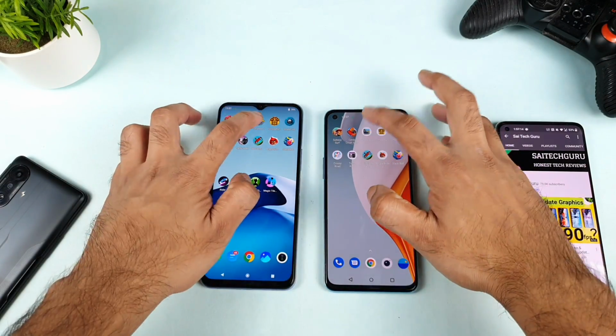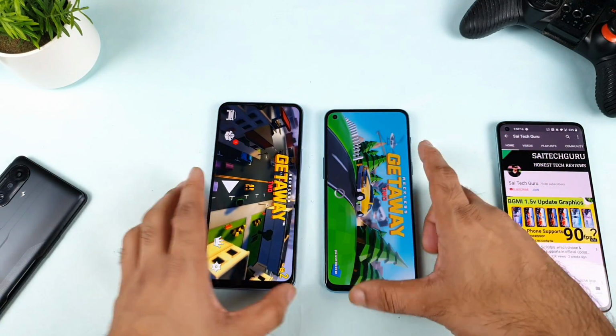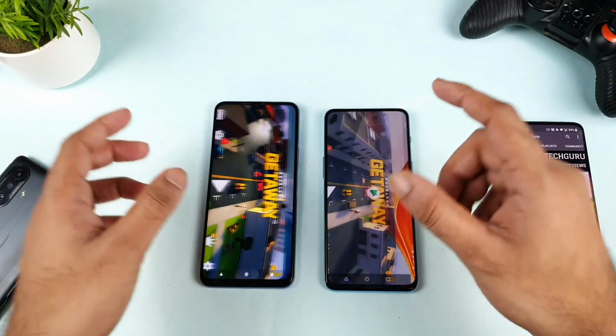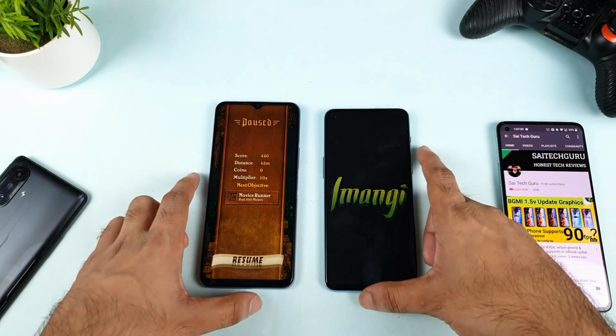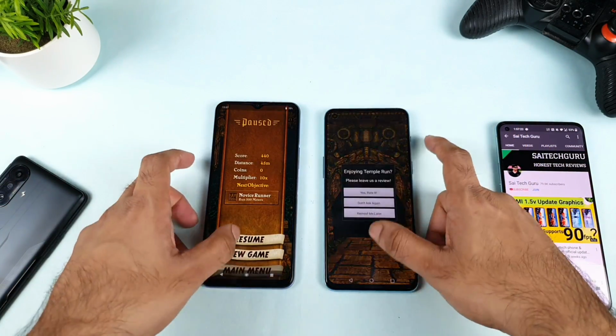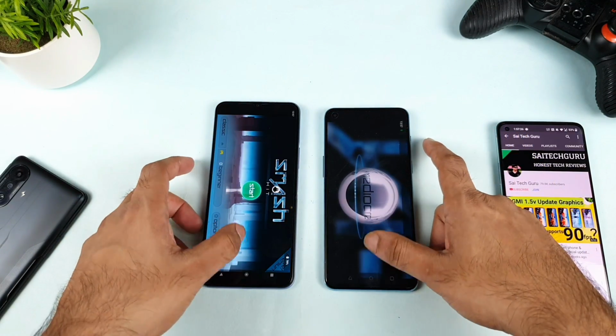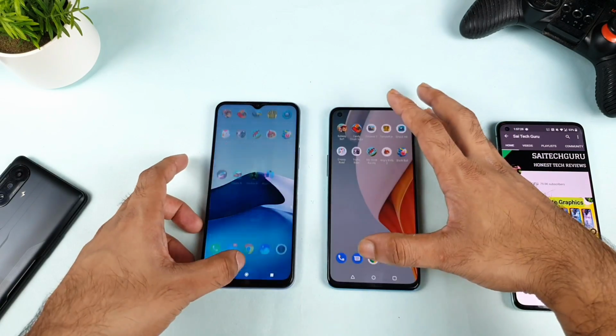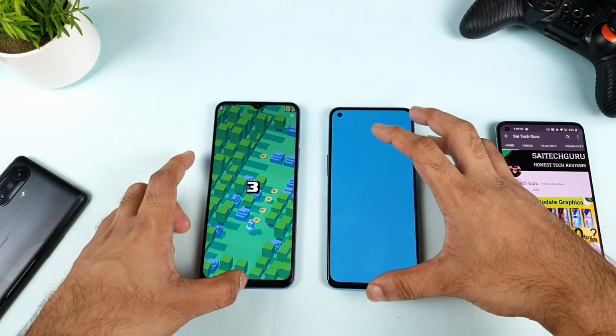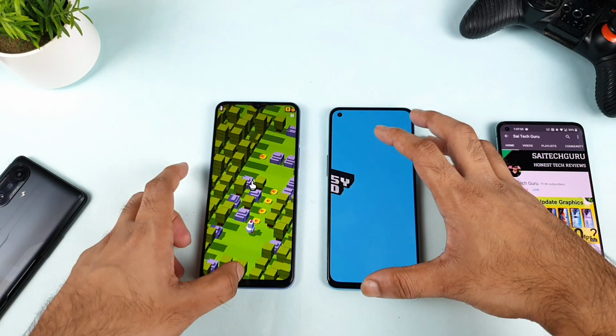Now let's start with this game. The iQOO Z3 did not even get close. Temple Run, same place, same. Smash It, same. No change at all in the iQOO Z3. As you can see, friends, no change at all. As you can see clearly.